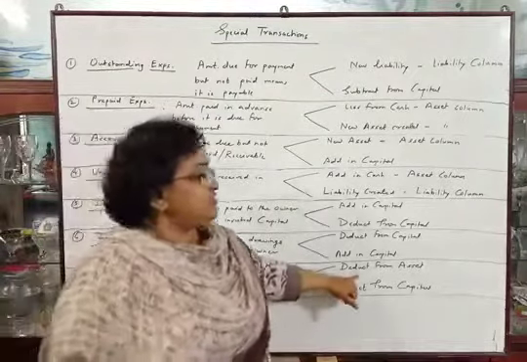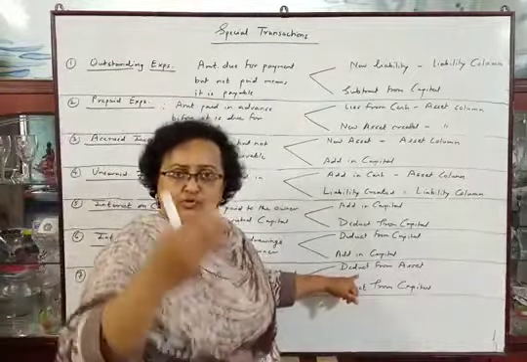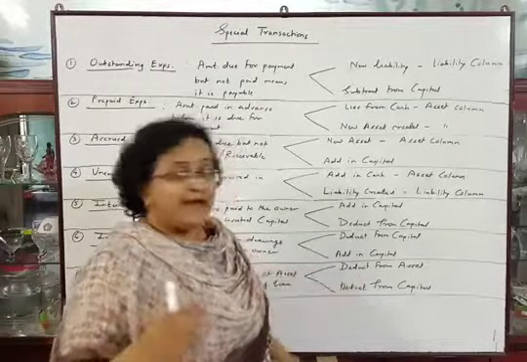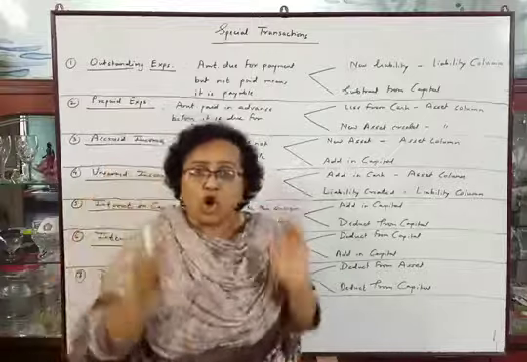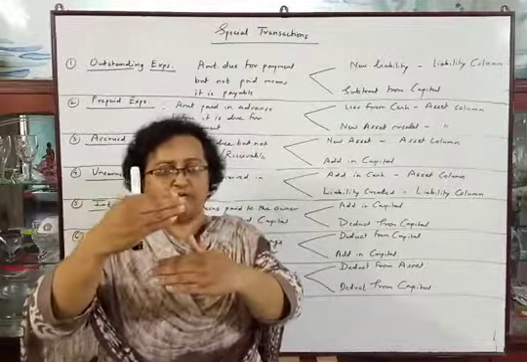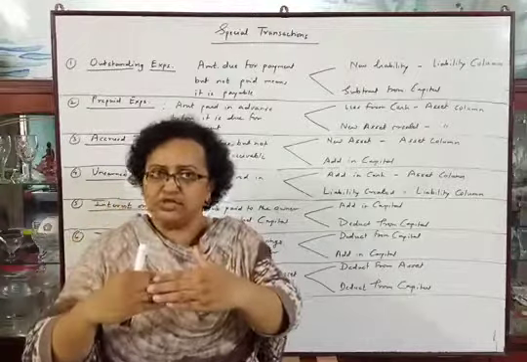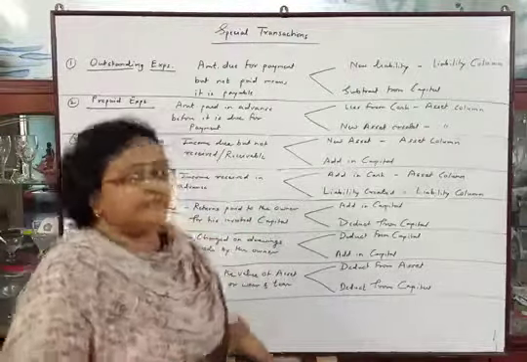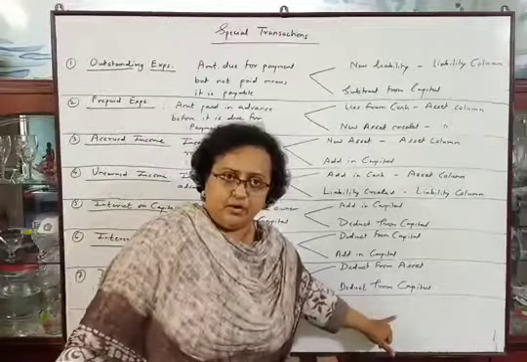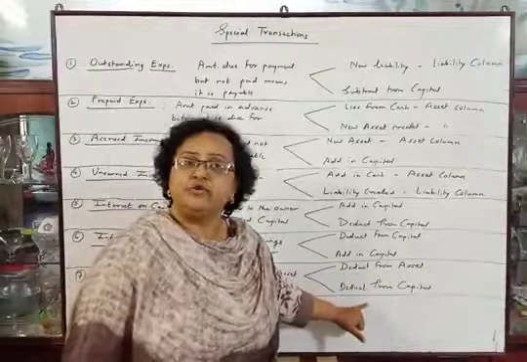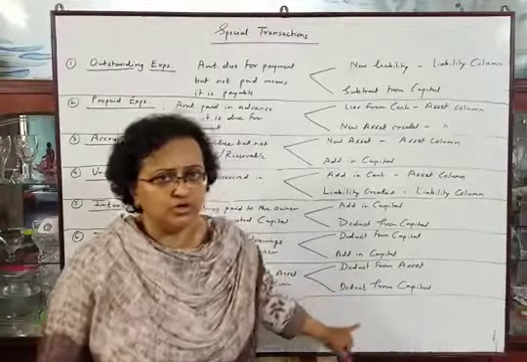So first posting will be, we have to reduce the asset's value, so deduct from asset in the asset column, and then it is an expense or loss of the business as the value of the asset is reducing. This will be an expense to the business, a loss to the business, so it will be deducted from capital. Okay, so there are two postings, that is, deduct from asset and deduct from capital. Okay, understood? That's all.